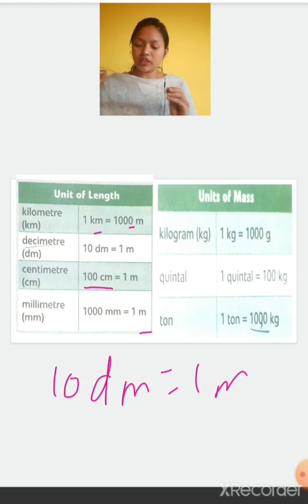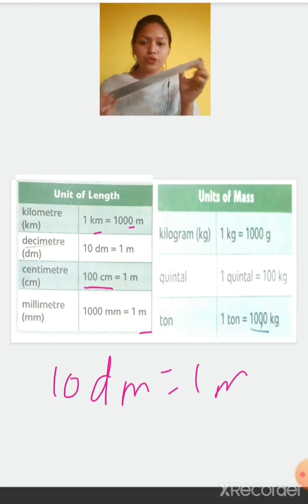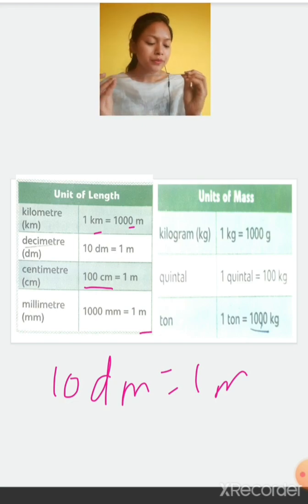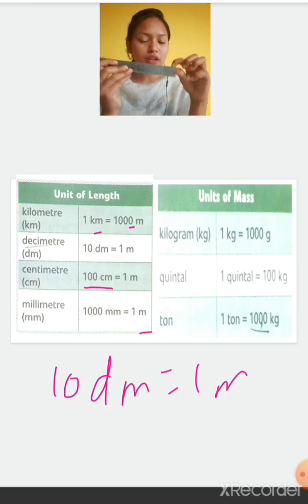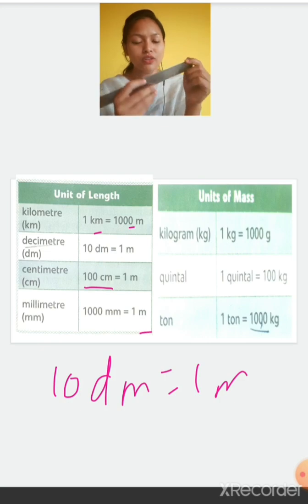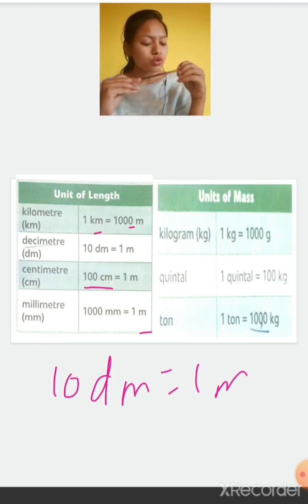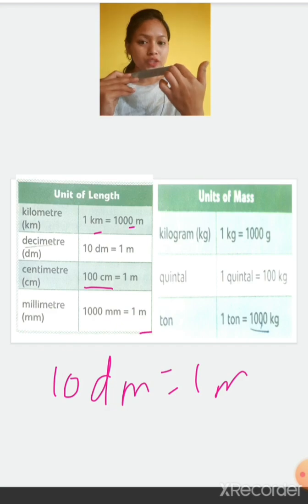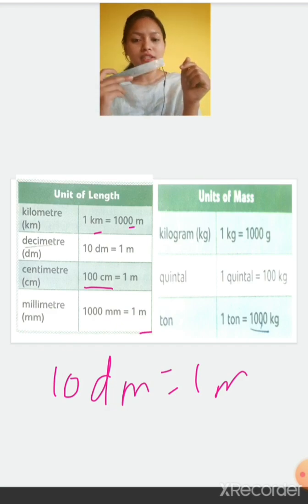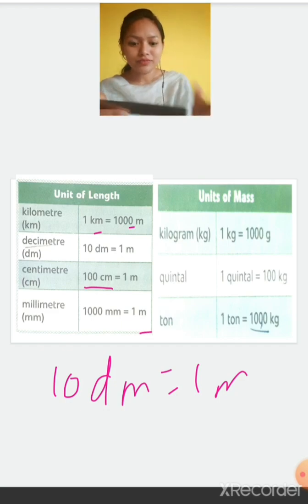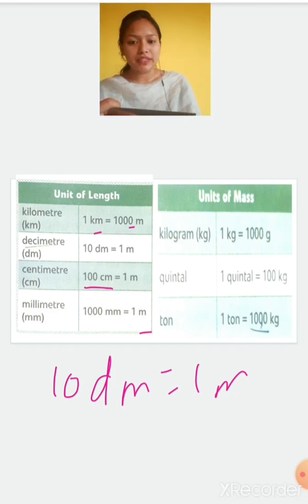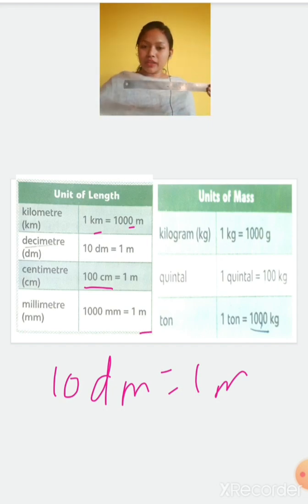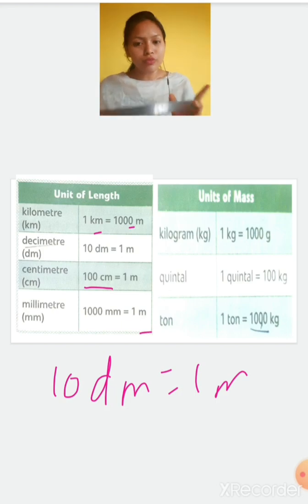As you all must have seen on this scale, if you have a scale, please take it out and check. From 0 to 1, if you count in between, there are 10 blocks. How many blocks are there? 10 blocks. That is millimeter. So when 1000 millimeters join together, they will form 1 meter.